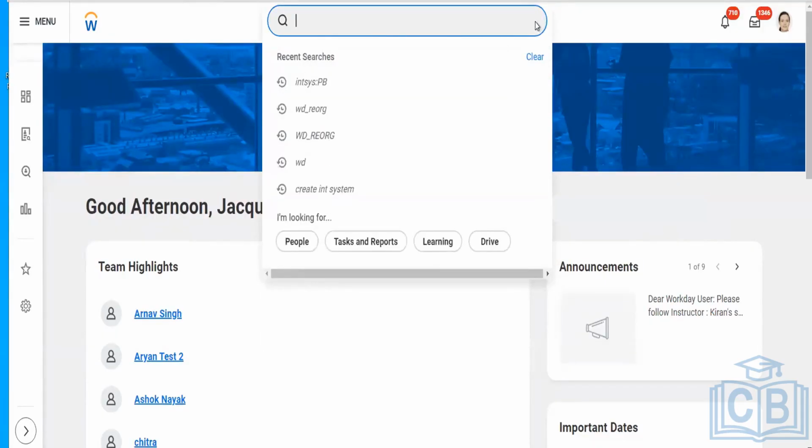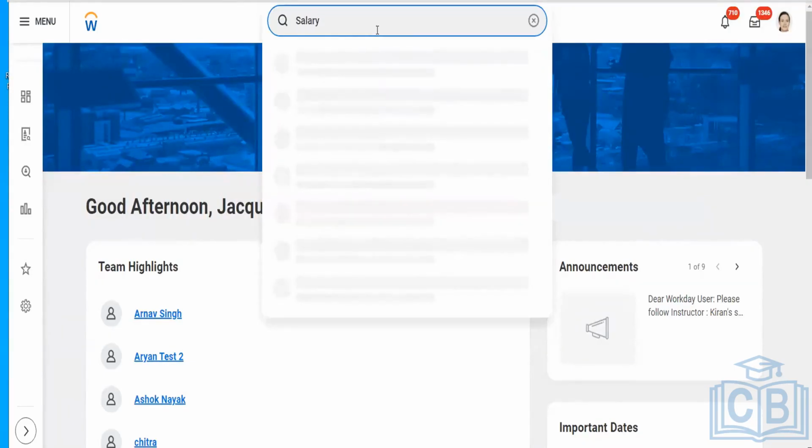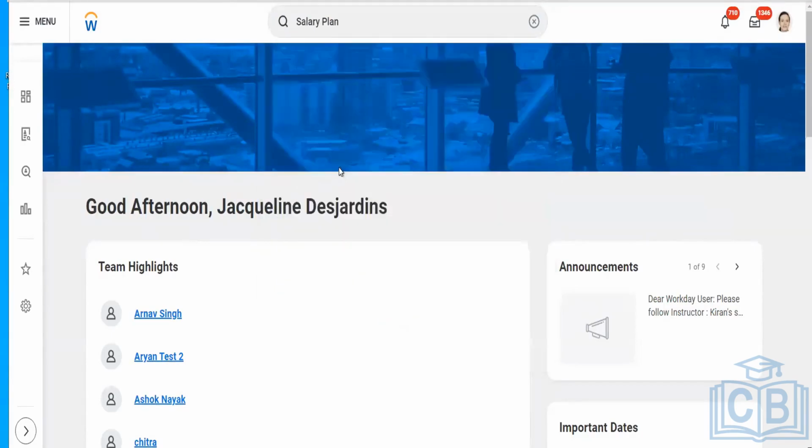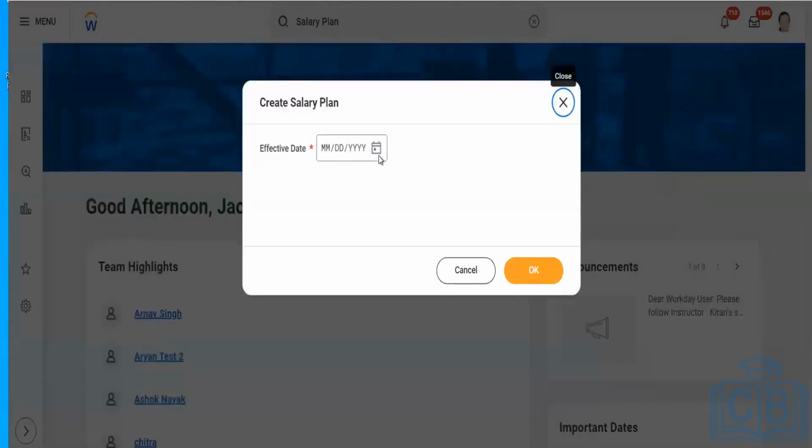If you are trying to use create, edit or view and you are not getting the option, it's better to just type in whatever you want to do, for example salary plan. You will get the options, like here you can see create salary plan, edit salary plan. These are the other options that you have. Let's talk about salary plan.